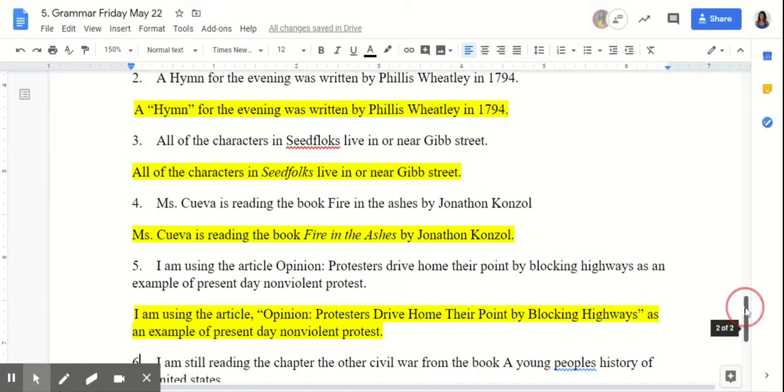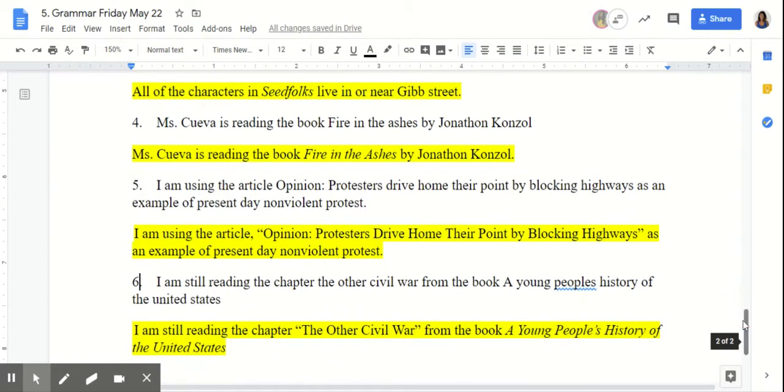Number four, Miss Quava is reading the book Fire in the Ashes by Jonathan Console. All right, I put Fire in the Ashes in italics. Why? Again, this is showing that long form title, and this is the title of a book. It says she is reading the book, and then it gives us the title.